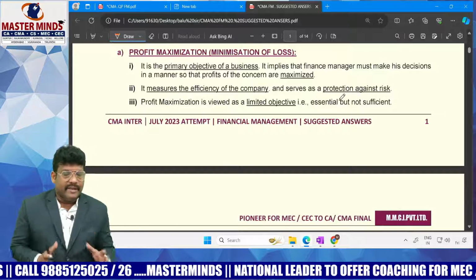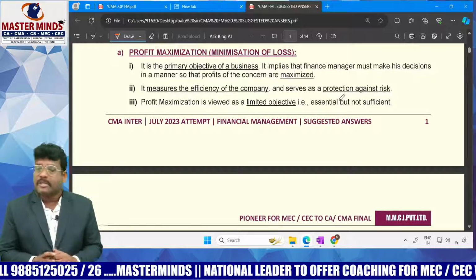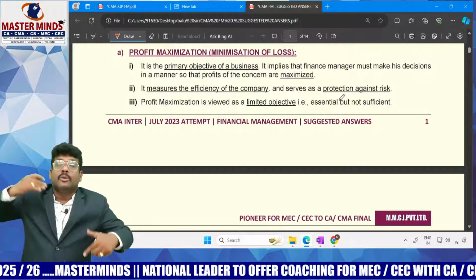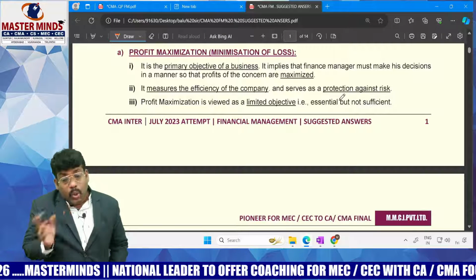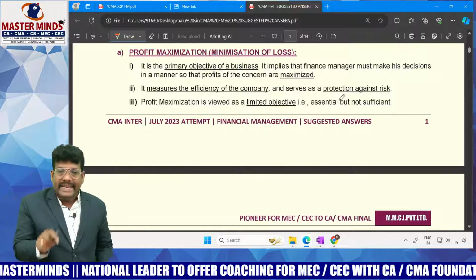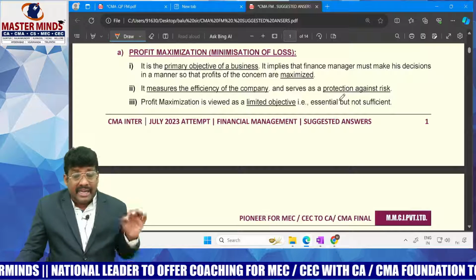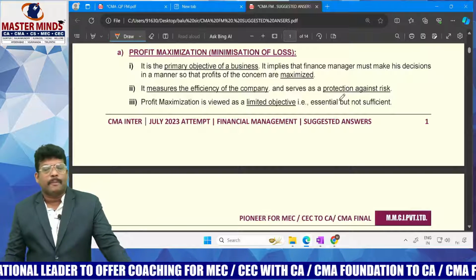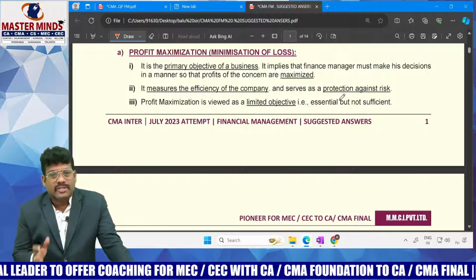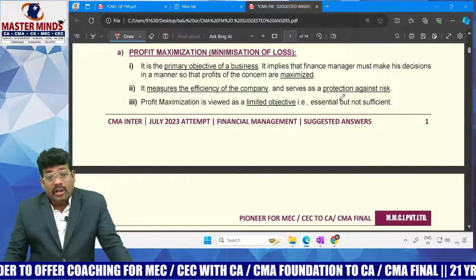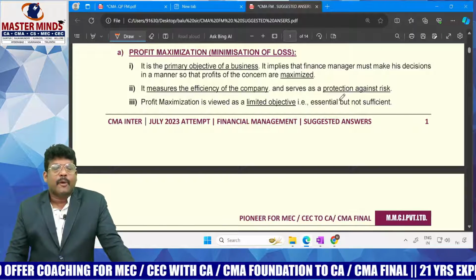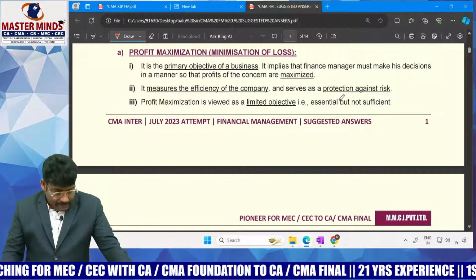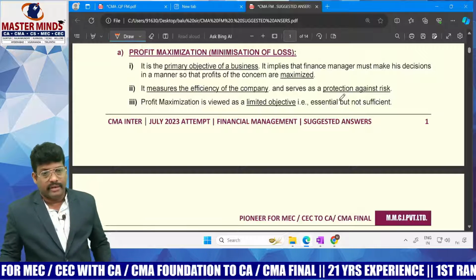Because if any company runs with the profit maximization objective, what will happen? It always concentrates on maximizing profit. It can do some illegal tax activities or unethical practices in business. It might certainly do so, because profit maximization is a short run objective, not a long run objective. Profit is considered only within 1 year, within a short span. Wealth maximization concentrates on the long run.